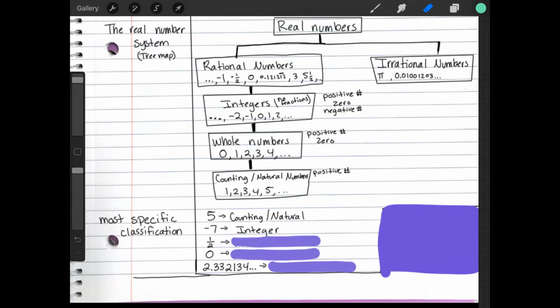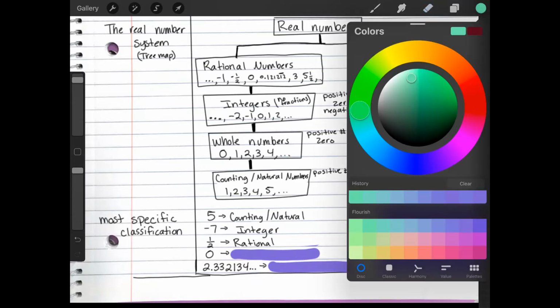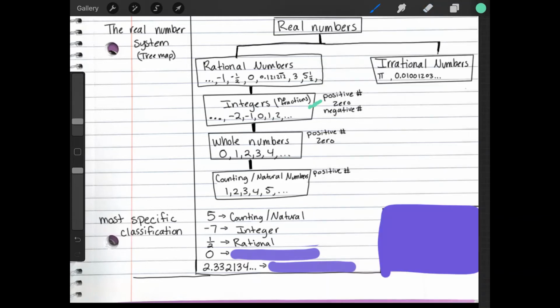So using the tree map, I want you guys to identify what is the most specific classification of 1/2. Okay, and I'll give you a few minutes. All right, so hopefully you guys got a rational. It's a rational because 0.5 is a half, right? 0.5 ends. It doesn't go on forever. So I know it's rational, but then I can't go down to integers because it says no fractions. So the most specific it can be is a rational number.